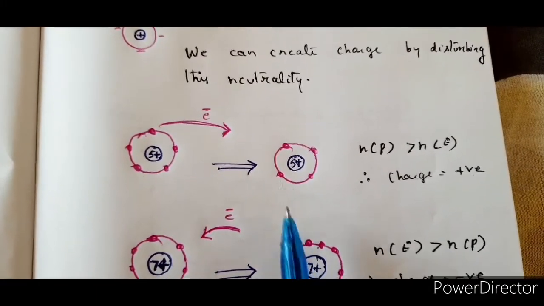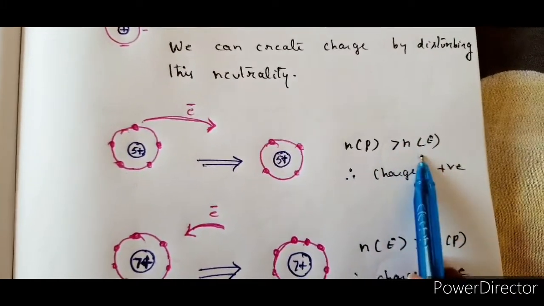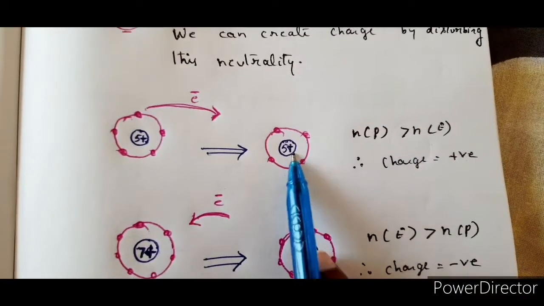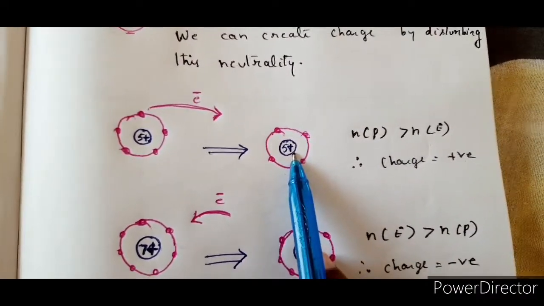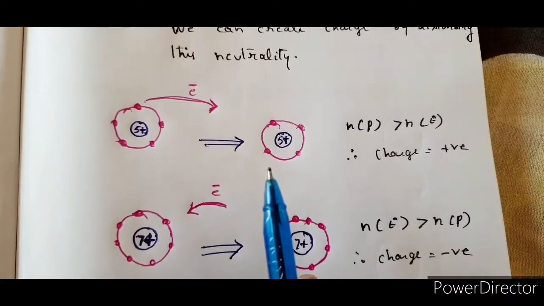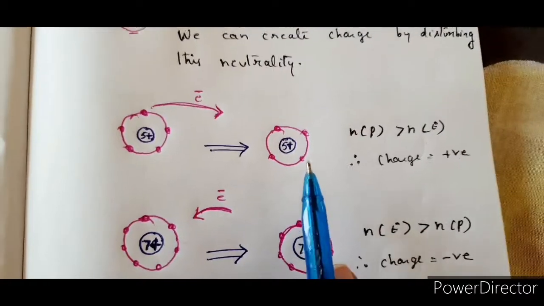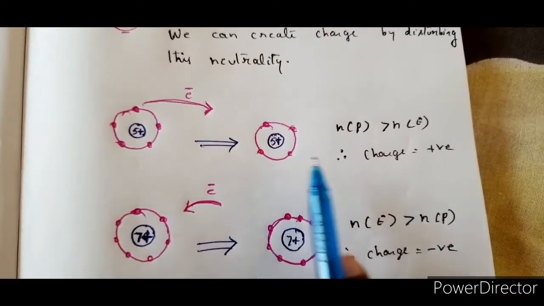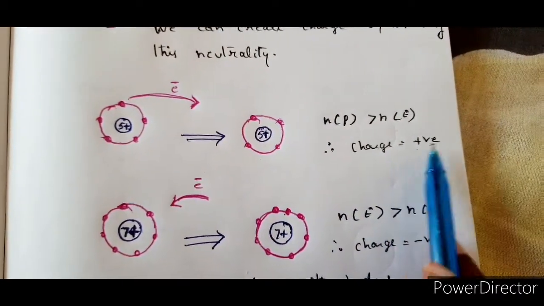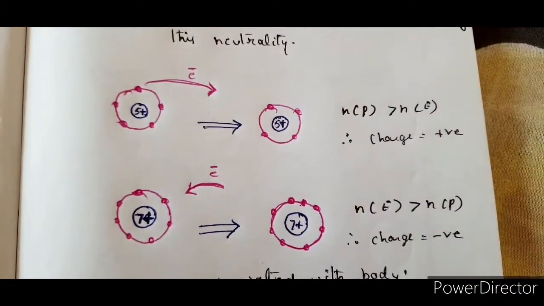Since the negative electron count is less, the dominating charge here is positive, dominating by one electron charge in magnitude, sign being positive. So the charge is 1.6 into 10 power minus 19 coulombs of positive charge.